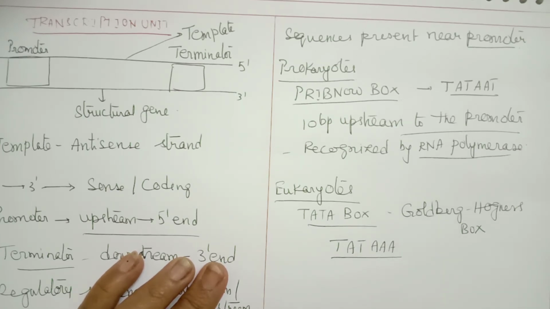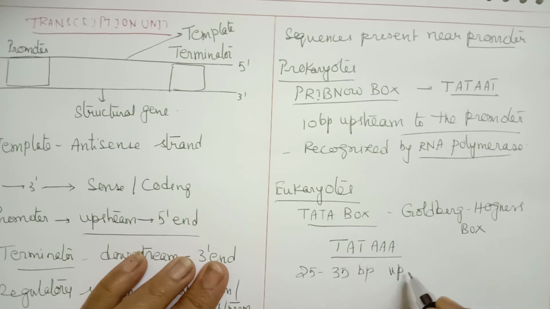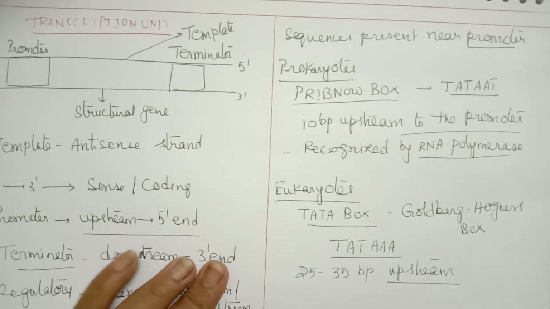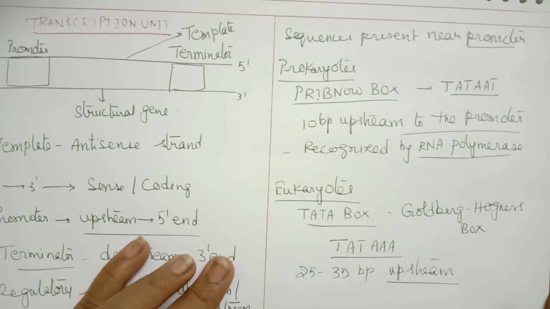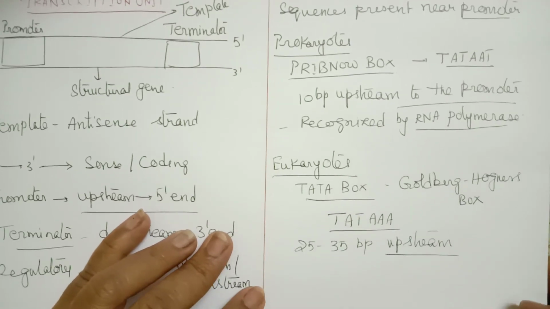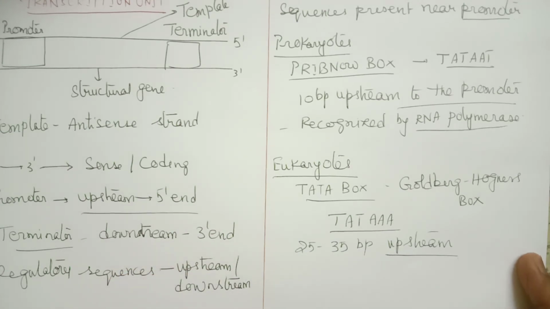It is about 25 to 35 base pairs upstream to the initiation region, where initiation actually takes place, and here unwinding of the DNA strand can start. So these two sequences help in the process of initiation.